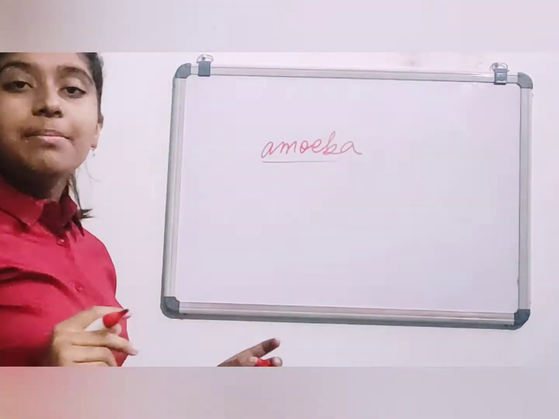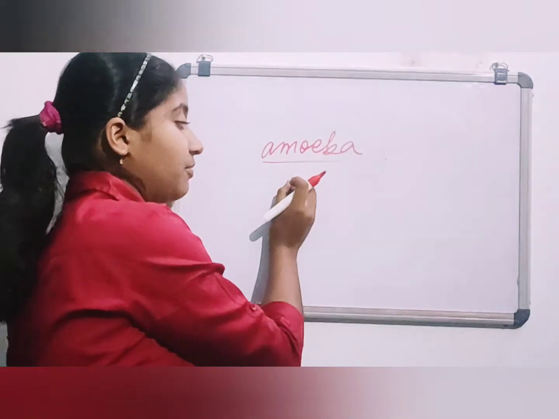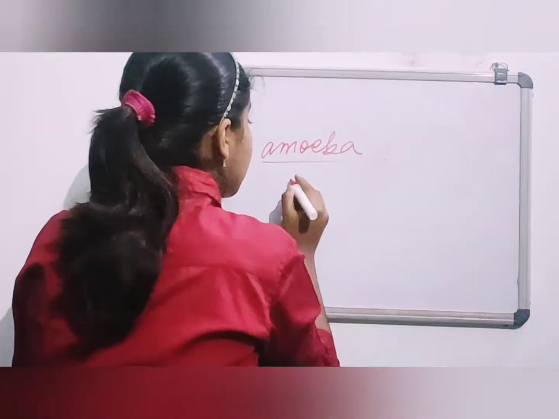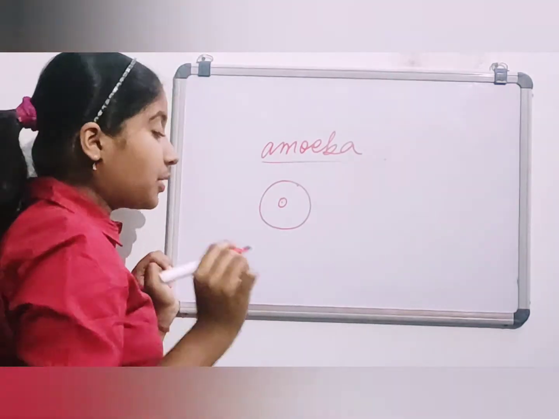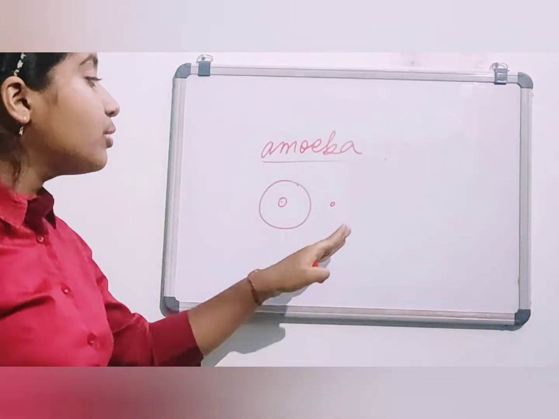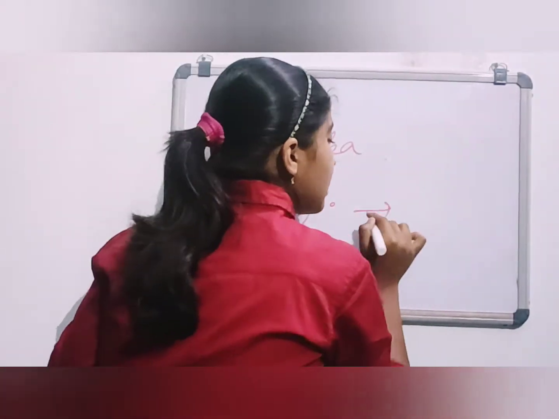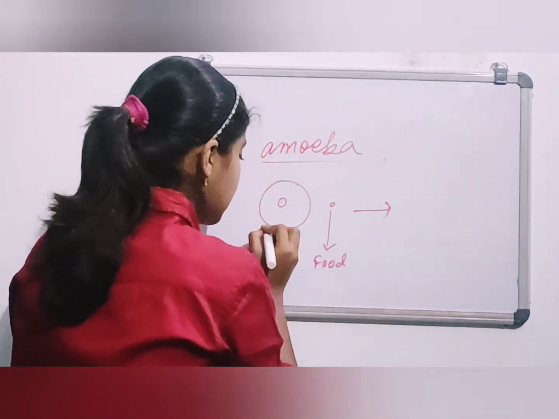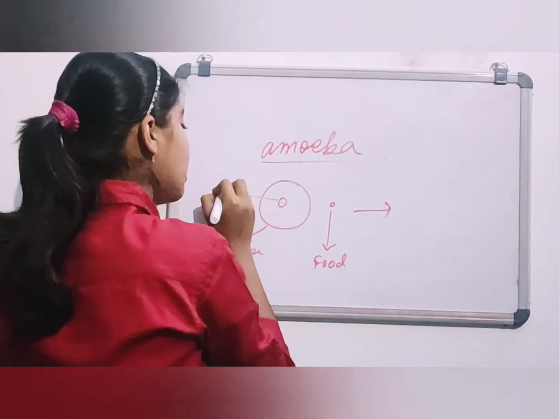Amoeba actually is a unicellular organism, and it has only one cell, and it takes in its nutrition by, let me tell you. Let's say this is the single cell. This is the nucleus of amoeba. And if it detects any food around it, let's say this is the food particle, this is amoeba, this is nucleus.